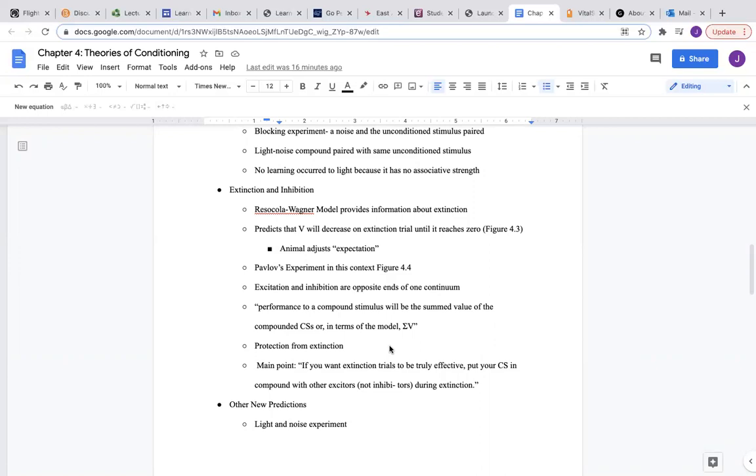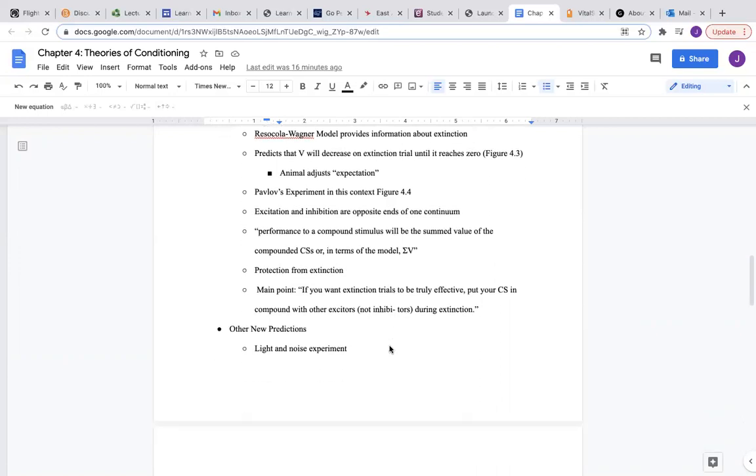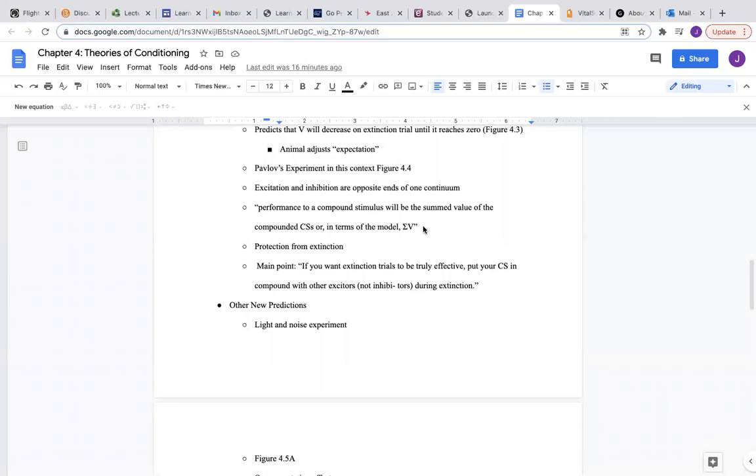Excitation and inhibition are on opposite ends of one continuum. If you think of it like a number line, they're on opposite ends. The performance to a compound stimulus will be the summed value of the compounded conditioned stimulus. That's in terms of the model, which refers back to the original equation. And it provides protection from extinction. The main point is that if you want extinction trials to be truly effective, put your conditioned stimulus in compound with other exciters.